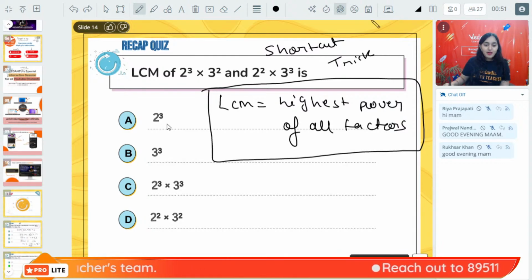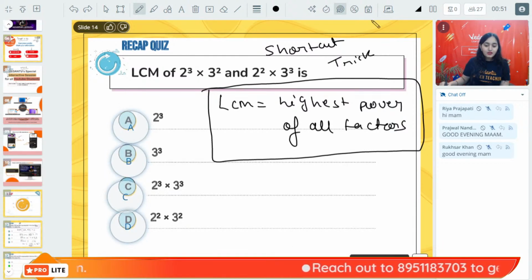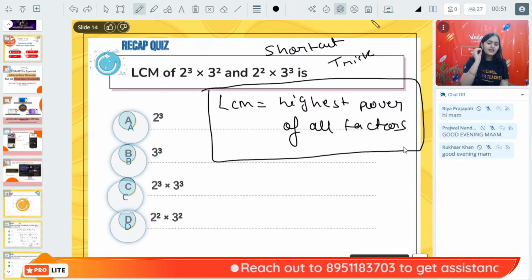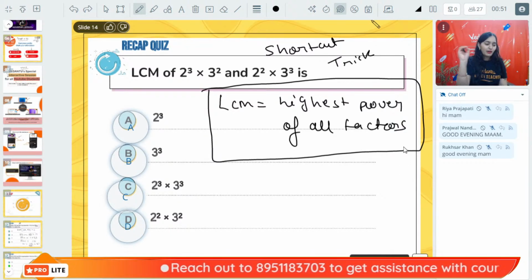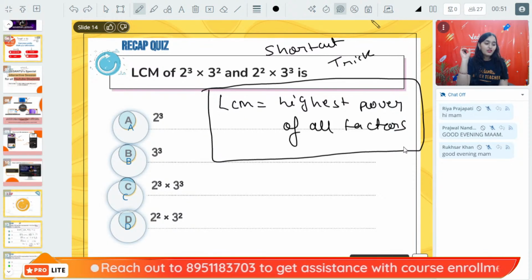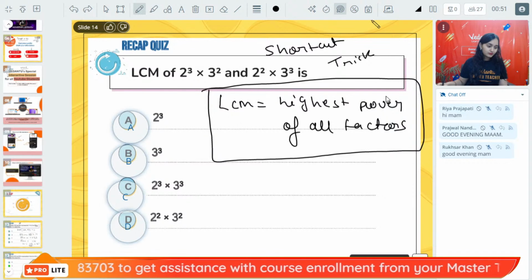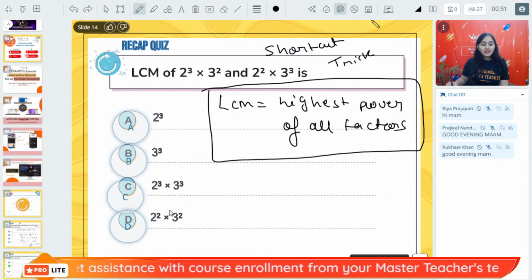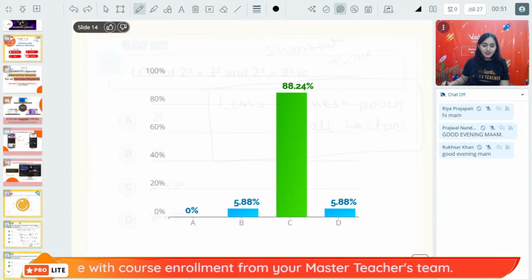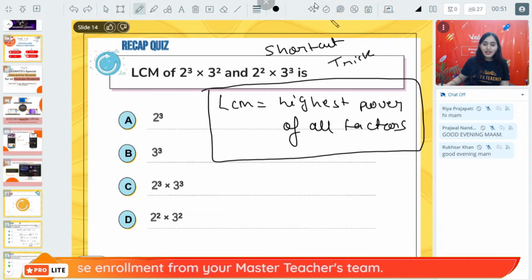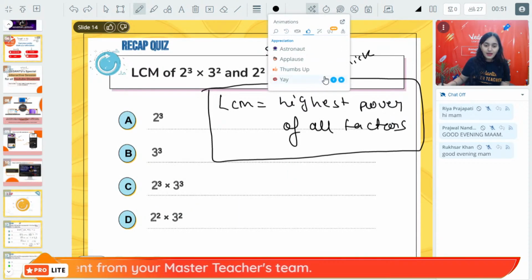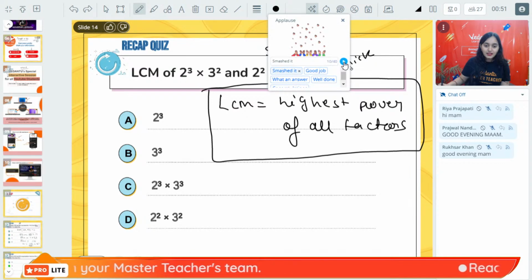Ready? Let's mark your answer. A, B, C, D. What is going to be the answer? Super easy question. What is the right answer, children? Option C. Very good. So many of you have given absolutely right answers. Smashed it.